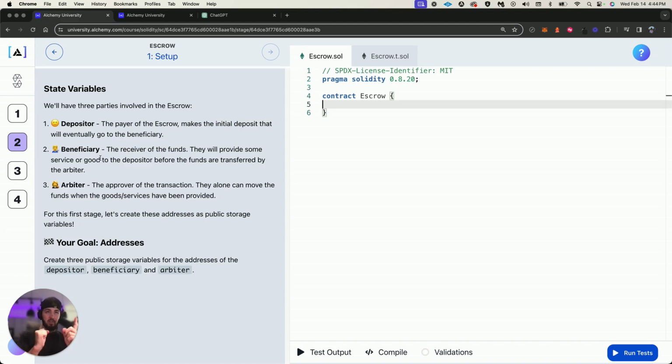Okay, so the arbiter is the approver of the transaction, the escrow, the guy in the middle or girl in the middle, and they alone can move the funds when the goods and services have been provided. So boom, funds go to the arbiter. This person needs to fulfill on their promise of, hey, I sent you the goods or the service. Boom, arbiter can give the money to the beneficiary. So for this first stage, let's create these addresses as public storage variables.